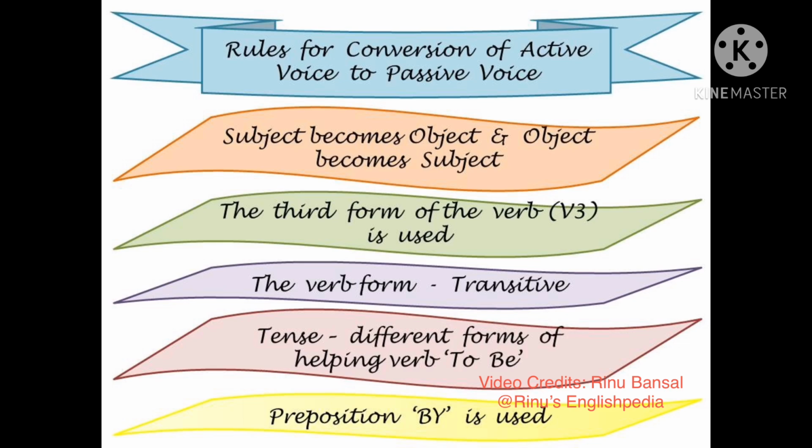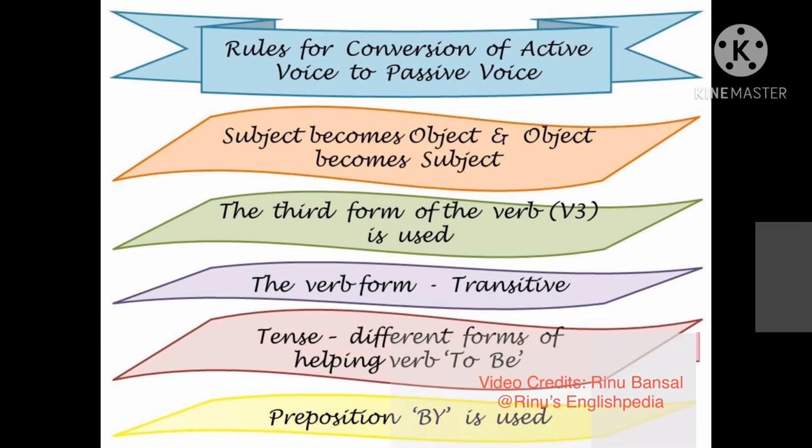Let us now study the rules for conversion of active voice to passive voice. The first rule is that the subject becomes the object and the object becomes the subject. The second rule is that the third form of the verb, that is V3, is used. Again, we have to remember that the verb form must be transitive. The tense to be used is shown by the helping verb to be, and the preposition by is used.